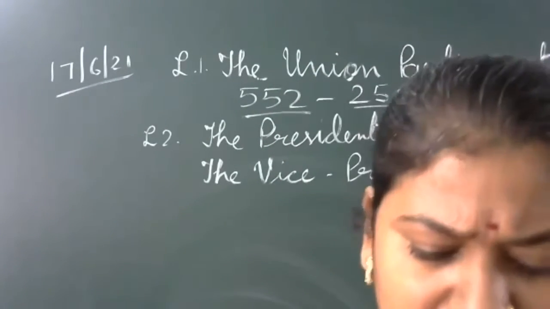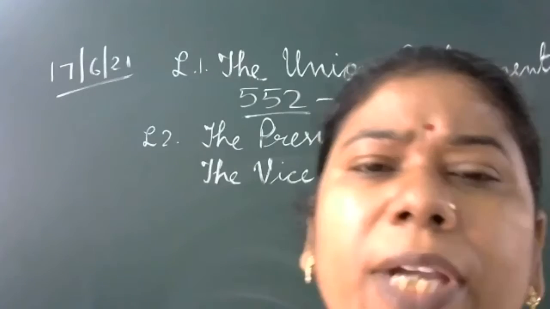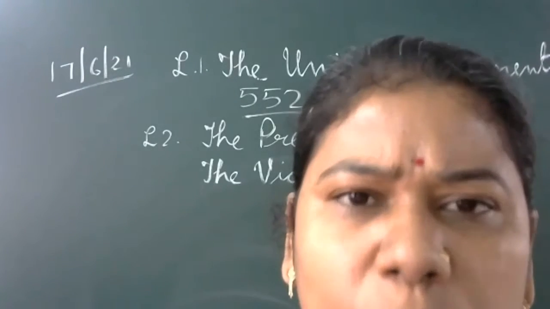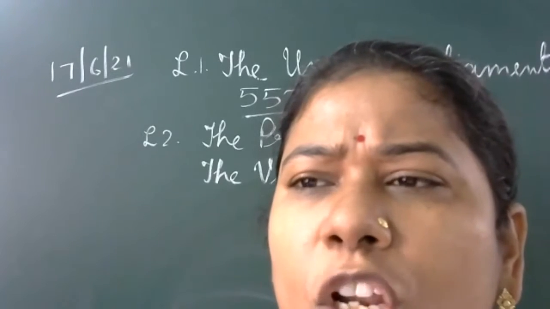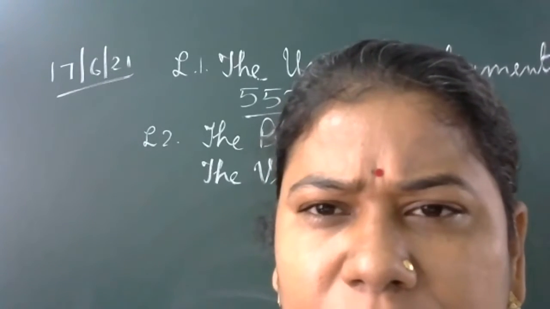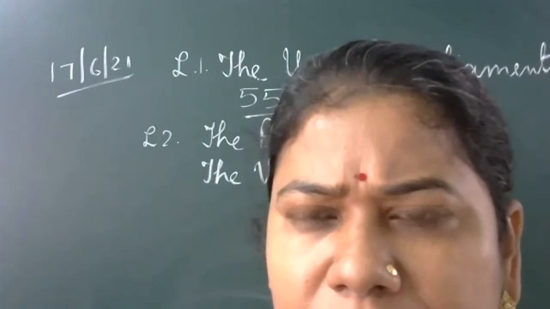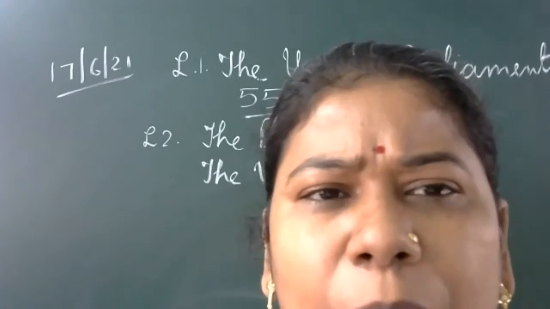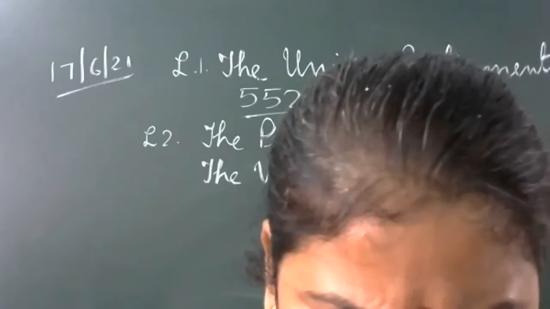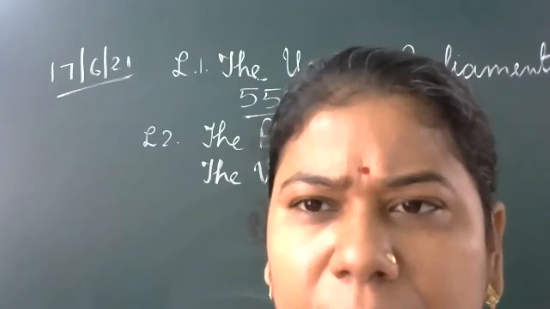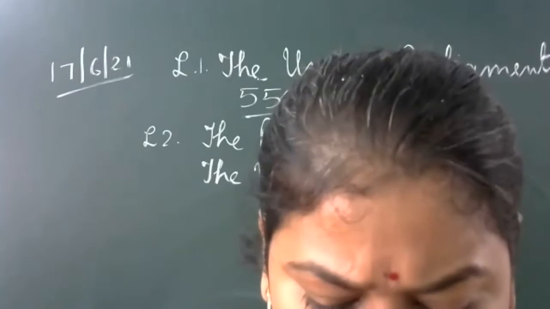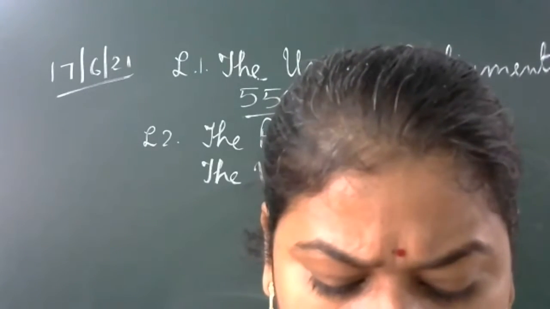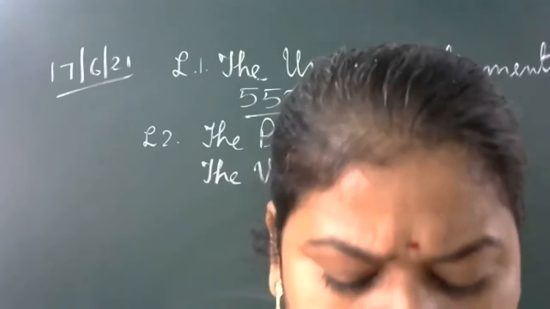Then first it is given. The heading you can write with reference to the Lok Sabha. With reference to the Lok Sabha, answer the following or write about the following. Number 1: term, composition, qualification for membership.